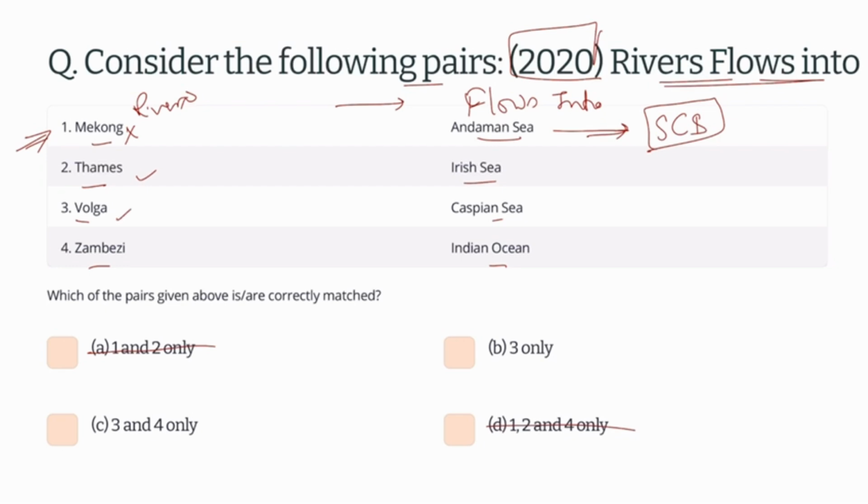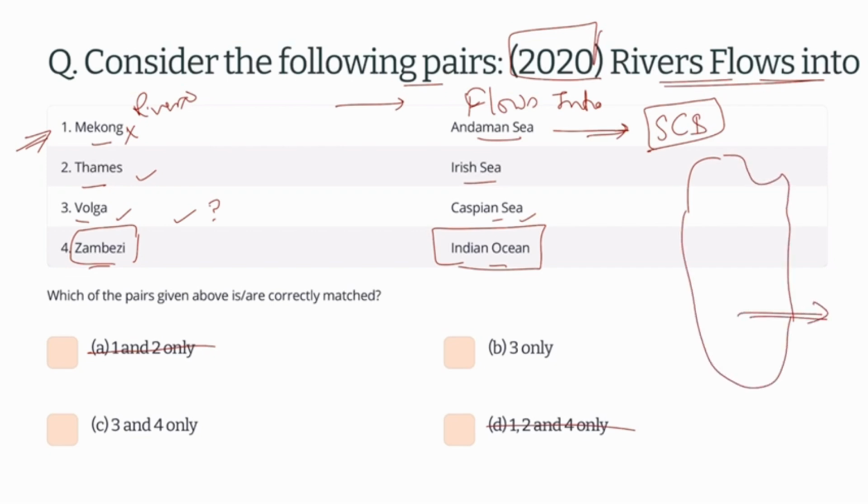Then we will move to Volga River. Volga River flows into Caspian Sea. Most of the students know that this is correct, but for the sake of easy understanding, let's take it that the student doesn't know this. But Zambezi is flowing into Indian Ocean. Everyone may be knowing it, because this is the most important river of this African region, and Zambezi flows directly into the Indian Ocean from the west towards east of the African Union. Sorry. So this statement is correct.